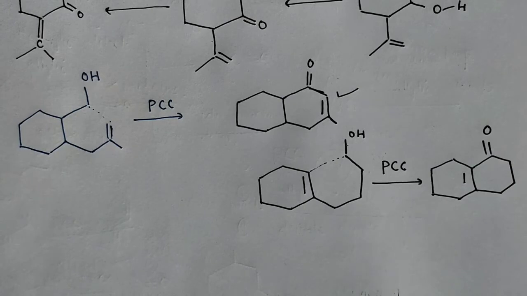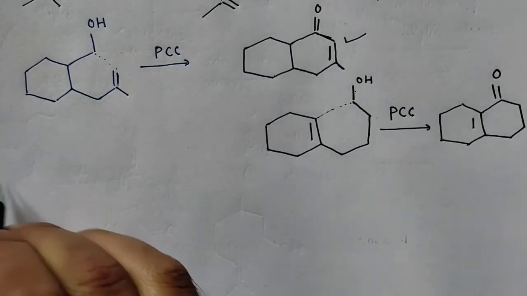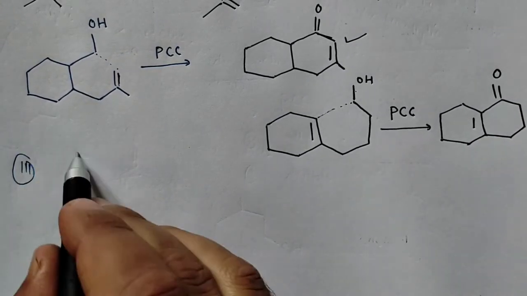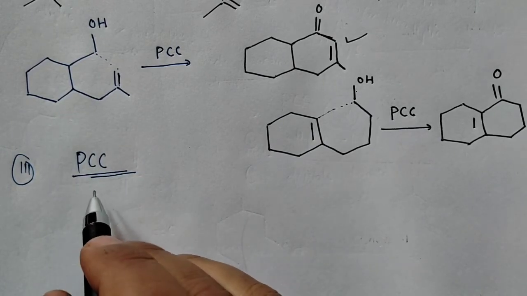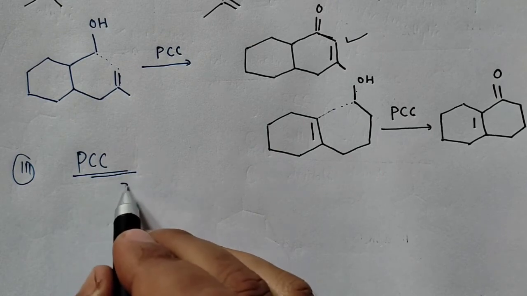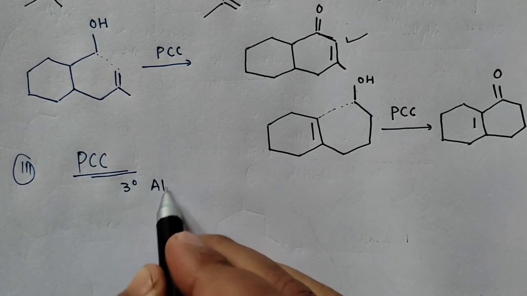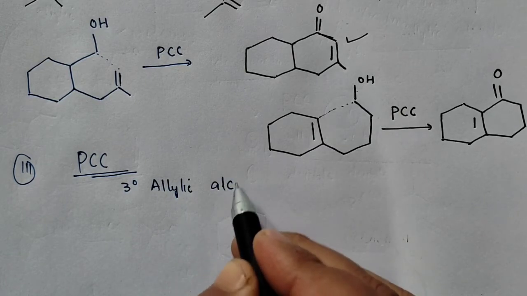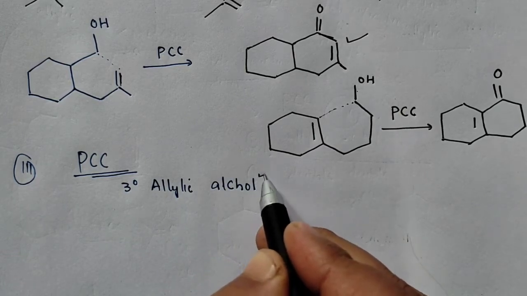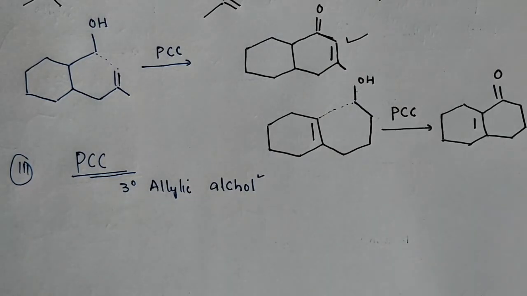So the third point in pyridinium chlorochromate, जहाँ से question आता है, that is your reaction of PCC with 3-degree allylic alcohol. ये बहुत important है. Allylic alcohol. Now, how will it oxidize the 3-degree allylic alcohol? We know that it will oxidize the allylic alcohol into aldehyde or carbonyl compound. But what about if it is 3 degree allylic alcohol? अगर आपका substrate 3 degree allylic alcohol है, what do you mean by that?